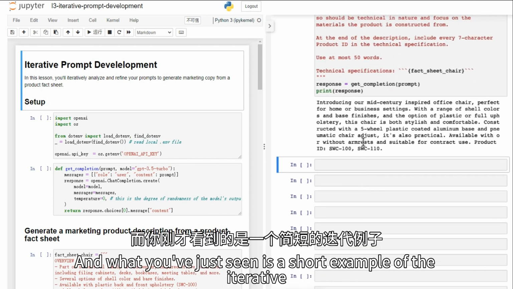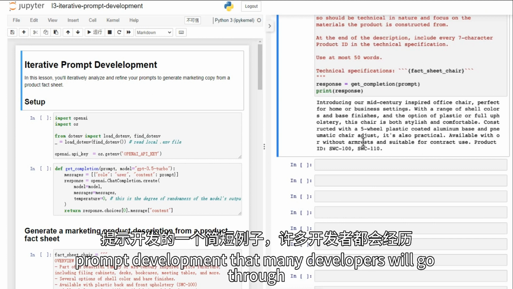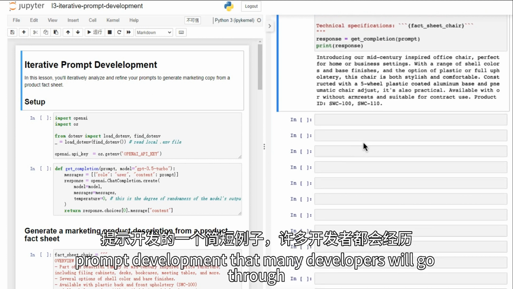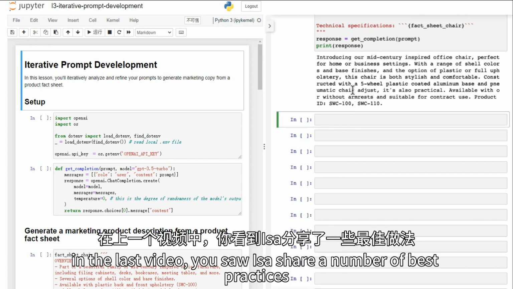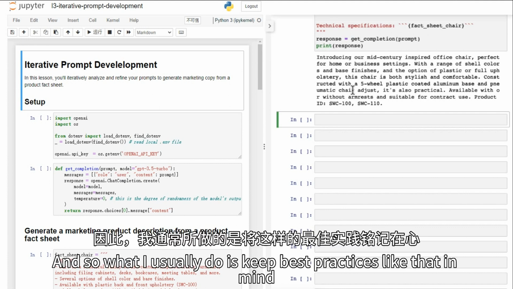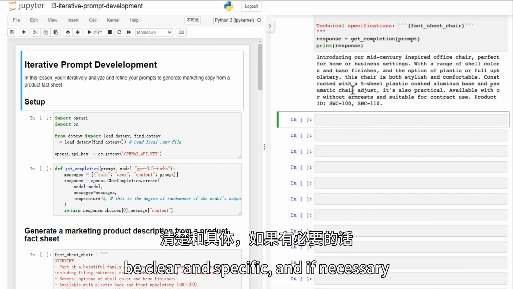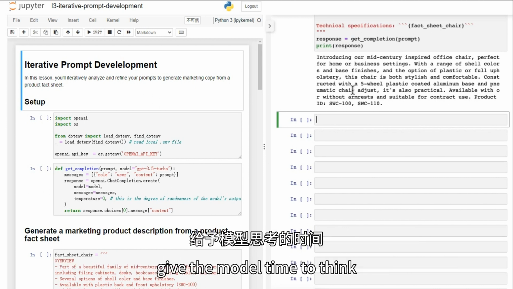And what you've just seen is a short example of the iterative prompt development that many developers will go through. And I think a guideline is, in the last video, you saw Isa share a number of best practices. And so what I usually do is keep best practices like that in mind: be clear and specific, and if necessary, give the model time to think.